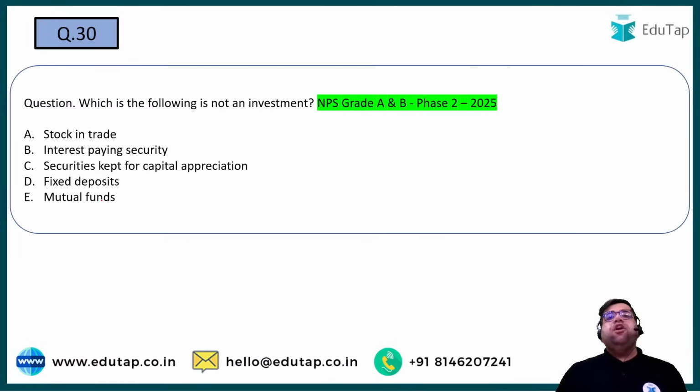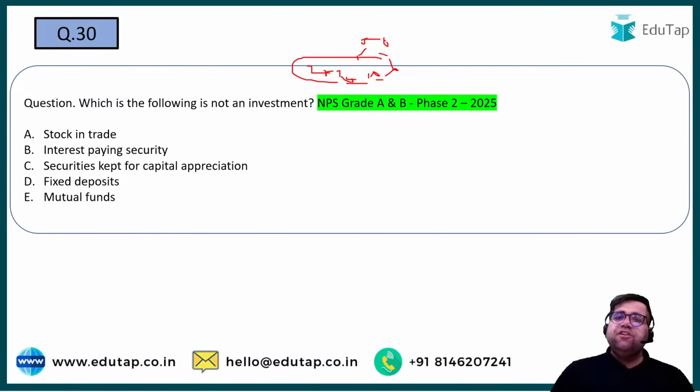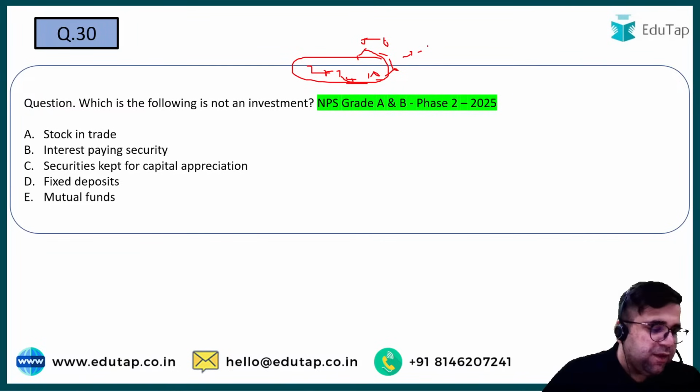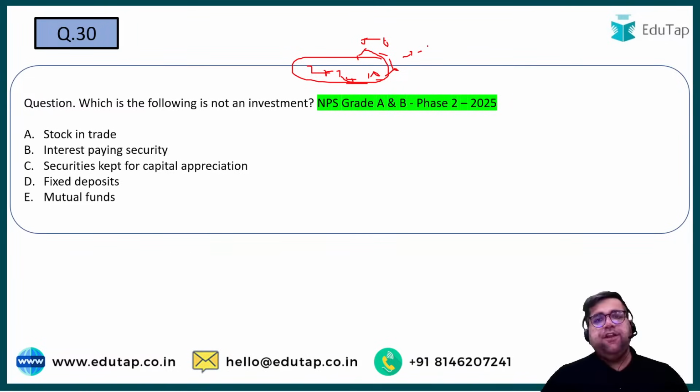Which of the following is not an investment, as per the question asked in NPS Grade A and B Phase 2 of 2025? So you will definitely get 50 questions, right? So in 50, I can vouch, 25 to 30 will be easy, 10 will be moderate, and another 10 can be tough, weird kind of questions. So your target should be on easy to moderate first and try to get 2 to 3 correct from the tough ones also. There is no requirement to solve all the 50 out of 50 questions. Try to make sure that you get 40 questions correct, which will give you 80 marks.